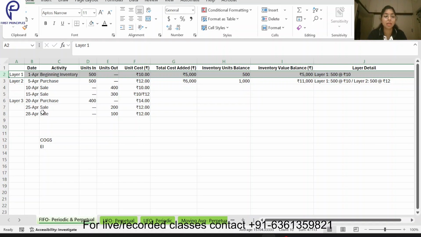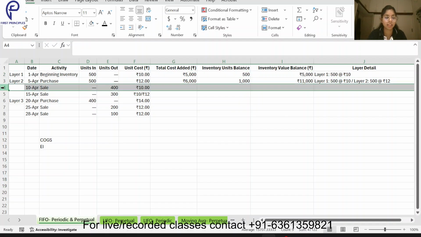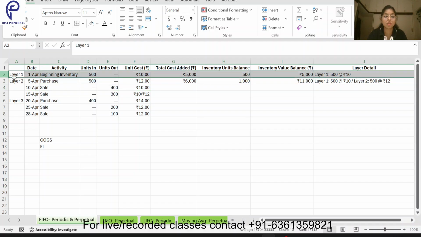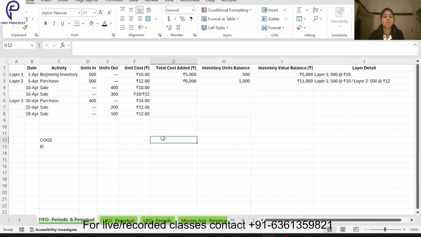Okay, now if you are following the perpetual method, what will happen on that date, on 10th of April? Which one will you sell first? You will sell this one only, layer 1 only. So even if you follow periodic or perpetual, in both situations, which one are you selling first? You are selling layer 1 first. Now coming to what will be the total cost that is going to be sold.